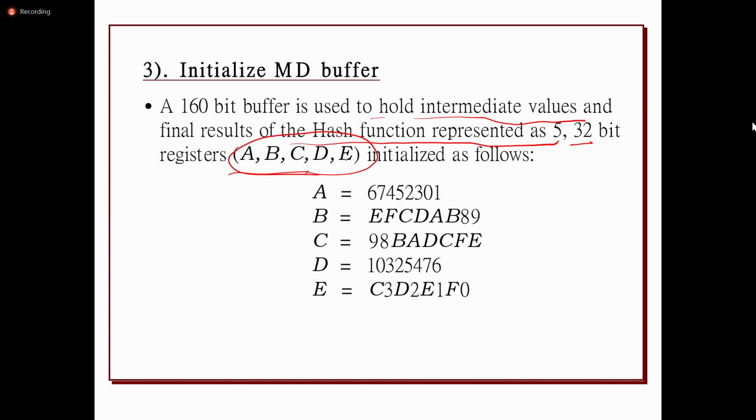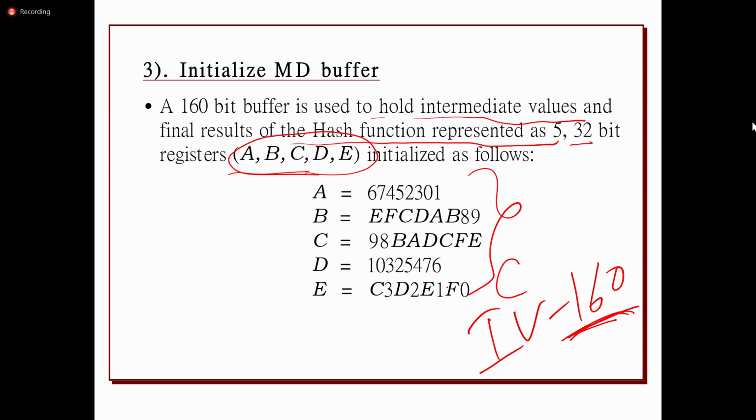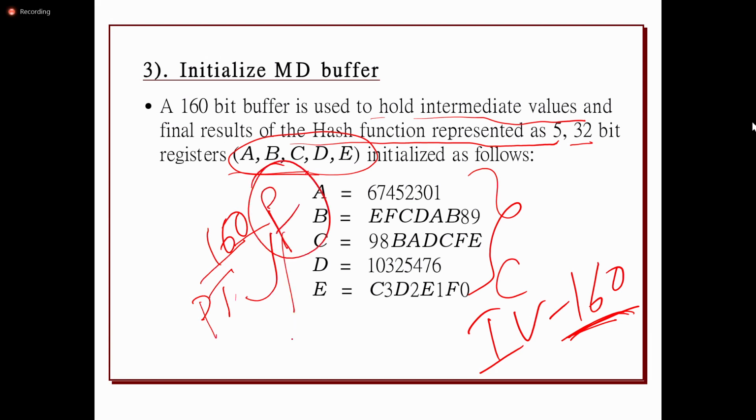And so these 5 registers will be initialized. The chaining value or the initialization vector is of 160 bits, right? The values of these 160 bits will be represented like this. The plain text or the message will be given to the function. Inside this, the function is going to perform 20 steps, then it is going to produce again data of 160 bits.